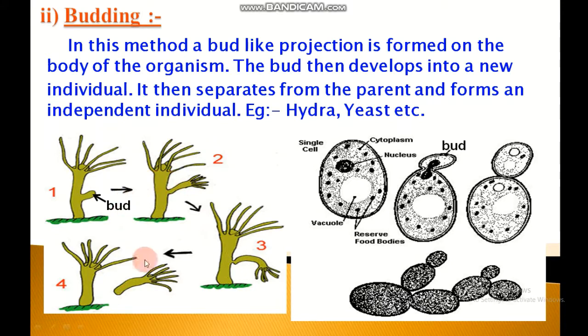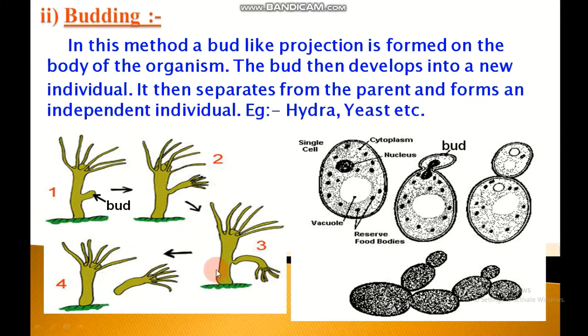Let's take an example of Hydra. Hydra is a simple multicellular animal. In Hydra, first, a small outgrowth called bud is formed on the side of its body by the repeated mitotic division of its cells. This bud then grows gradually to form a small hydra by developing a mouth and tentacles.